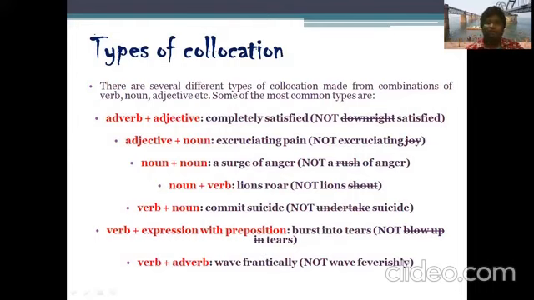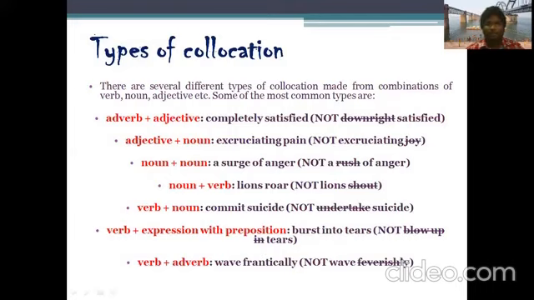And sometimes an adjective and a noun go together. So excruciating pain, it's not excruciating joy. We should not say it like that, right? Sometimes noun plus noun go together. A surge of anger, not a rush of anger. See here, if I'm not mistaken, you might have noticed that these words we are using were actually collected from an English film.